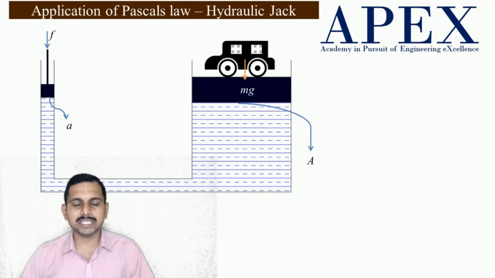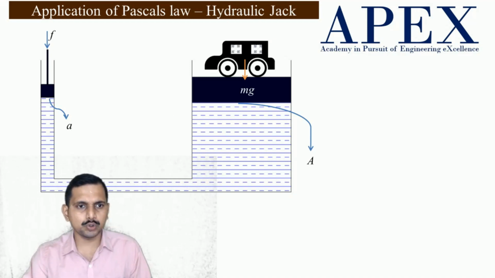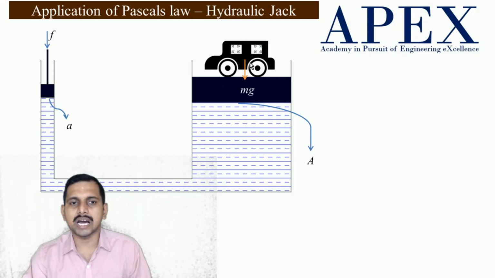Okay, let us take an example of a hydraulic jack. In case of a hydraulic jack, let us assume that we have a fluid domain where you have 2 cylinders connected to each other. One cylinder is very large and the other cylinder is very small, and there are 2 pistons attached to both cylinders. On one of the pistons you have placed a heavy object, say a car, and here we have to create force and try to lift this car. That is the main purpose.